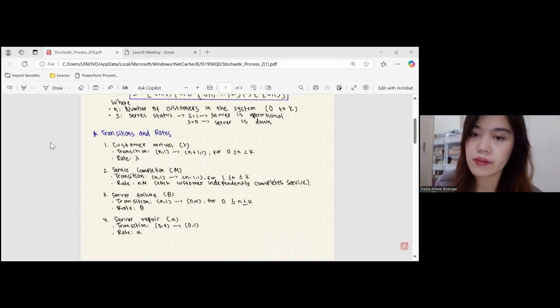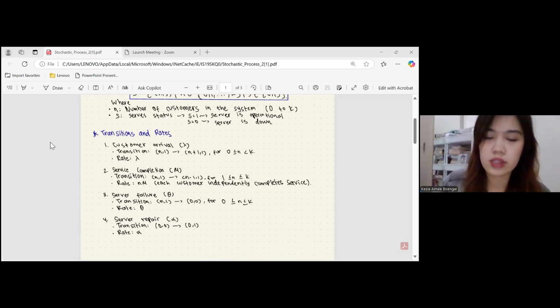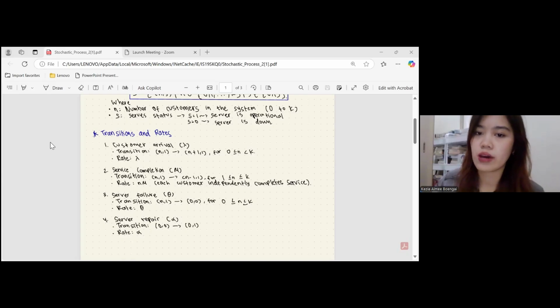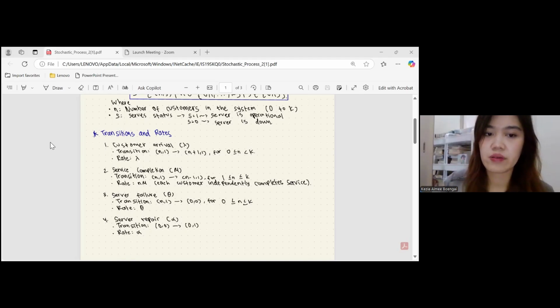Each customer independently completes service. The third is server failure. The transition is (n,1) to (0,0) for 0 less than or equal to n less than or equal to K. Number 4 is the server repair. The transition is (0,0) to (0,1) and the rate is alpha.